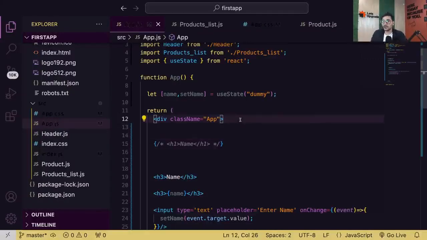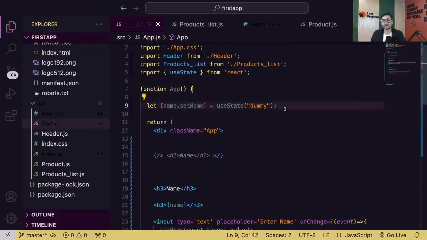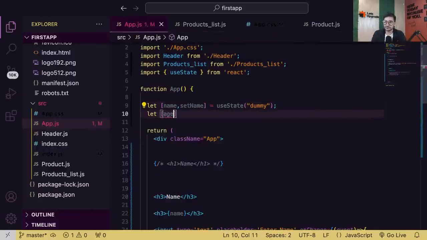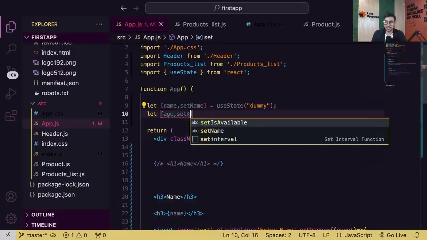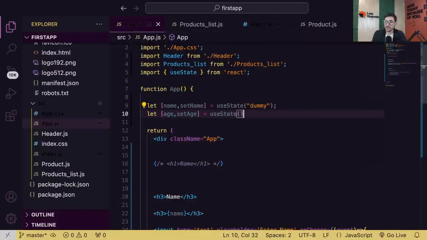Okay, guys. So I hope we are completely cleared with the basic idea of how to read input fields. And guys, again, let me show you. You can also read multiple input fields. Let's say I have let age and then setAge equals useState. And now I want to keep it empty because I don't want to display my variables. So now I have two variables, name and age. Both are empty initially.